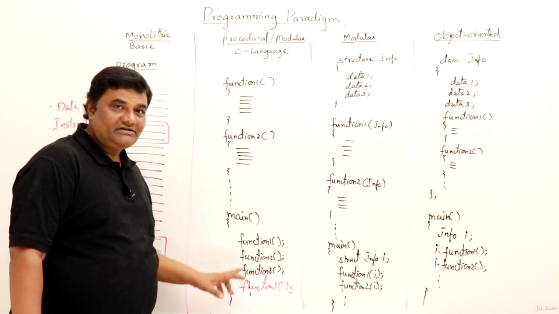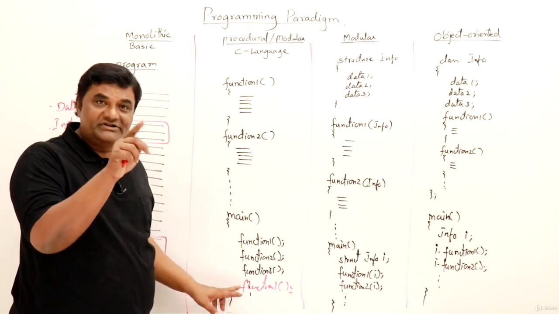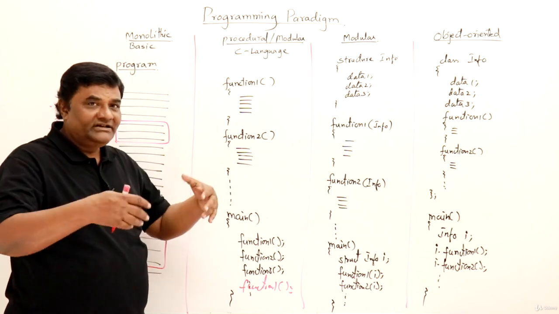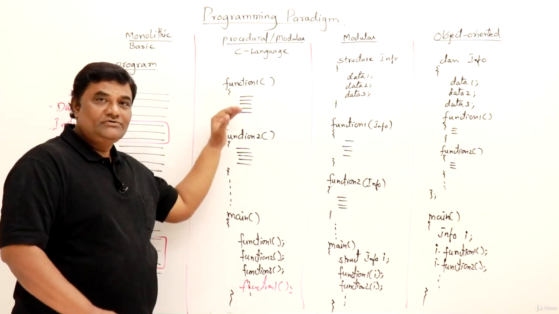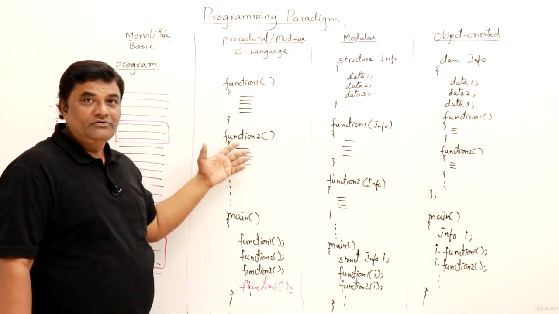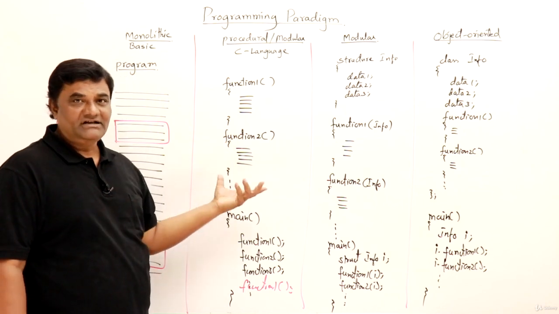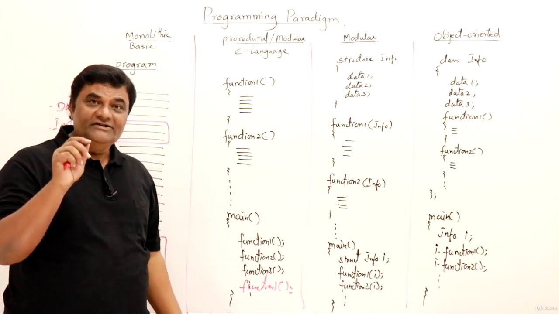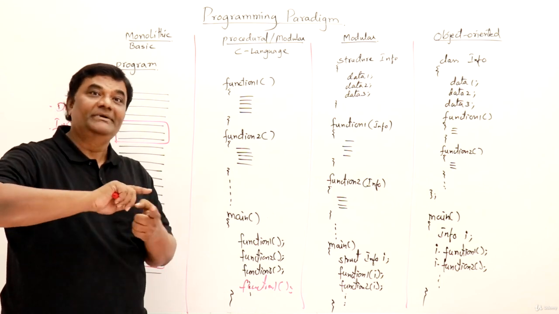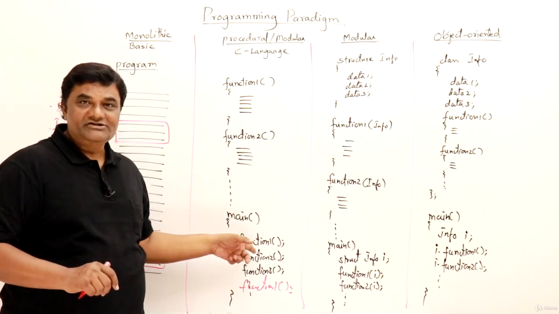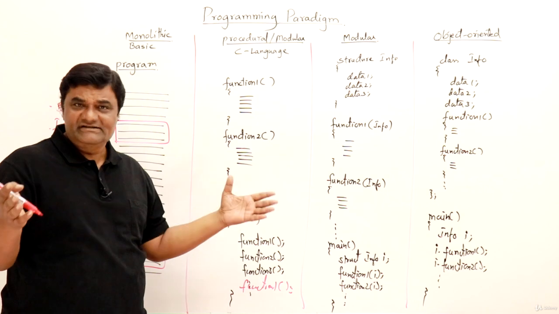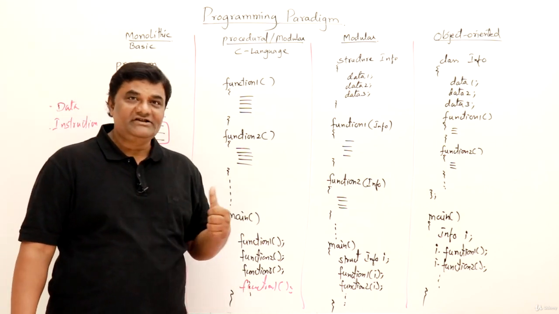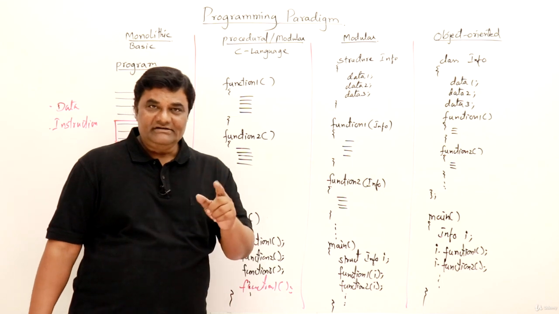Now he is the manager. He knows who should do which job, and he will use them here. The manager doesn't do anything by himself. He will make use of the people, right? People know how to do the work. So functions will perform the tasks, and the main function will organize all those functions together and use them to perform a bigger task, like a manager in a business. When the business is bigger, you need a team of workers and a manager. So this is the change in the approach, right?